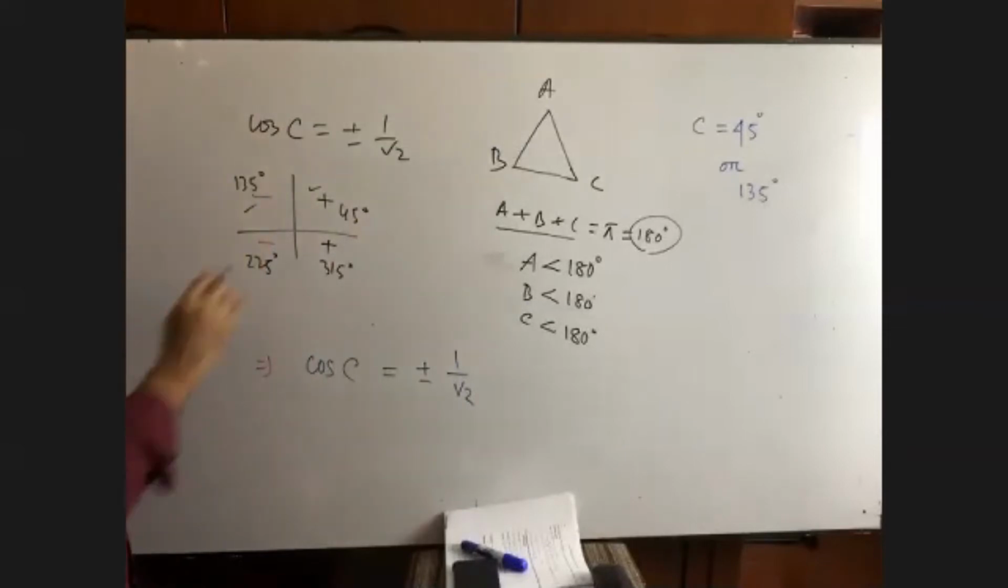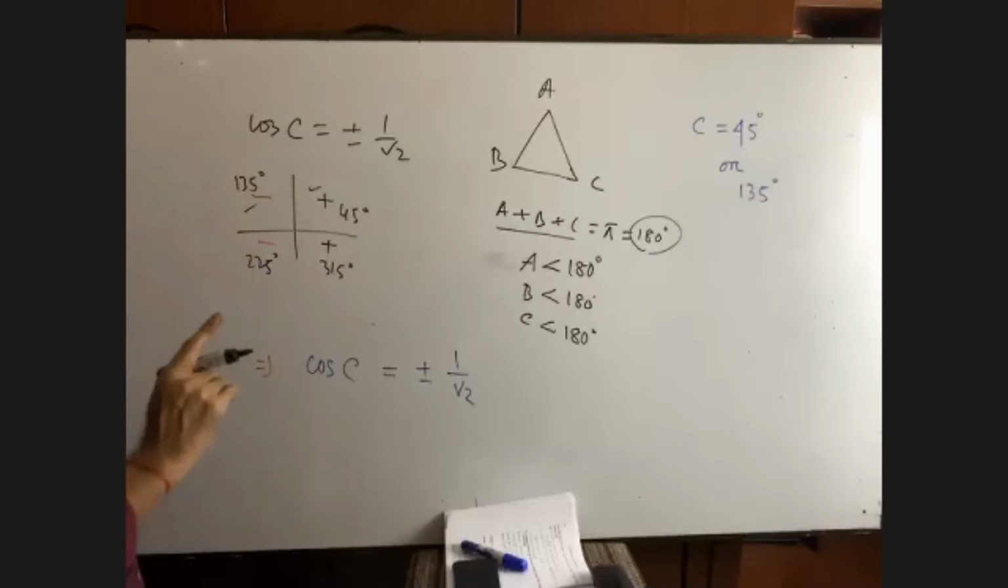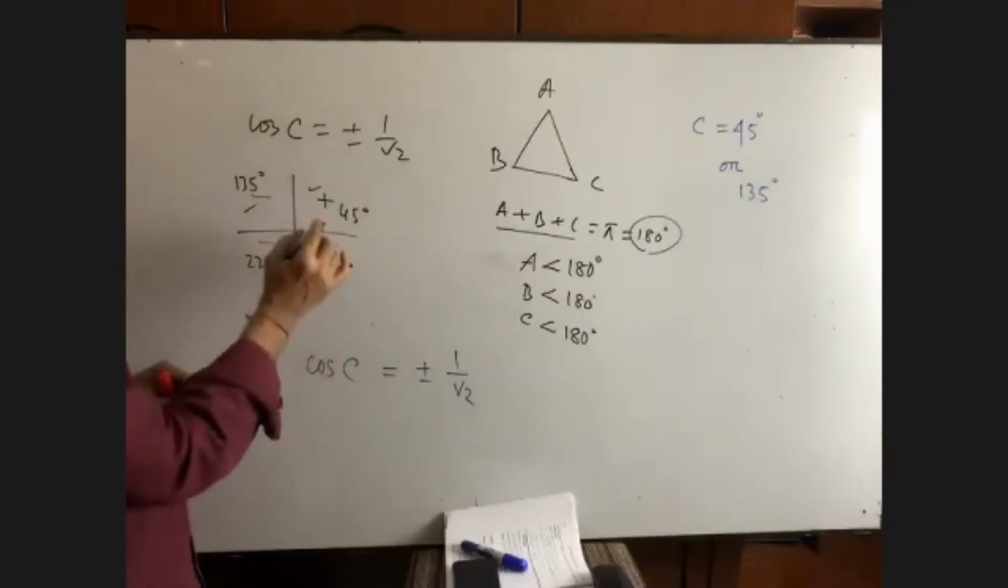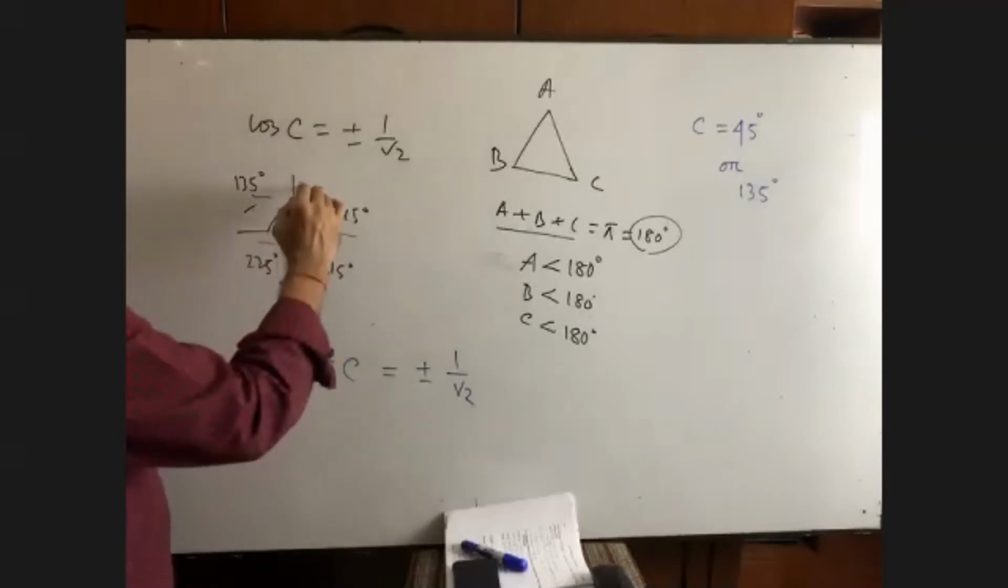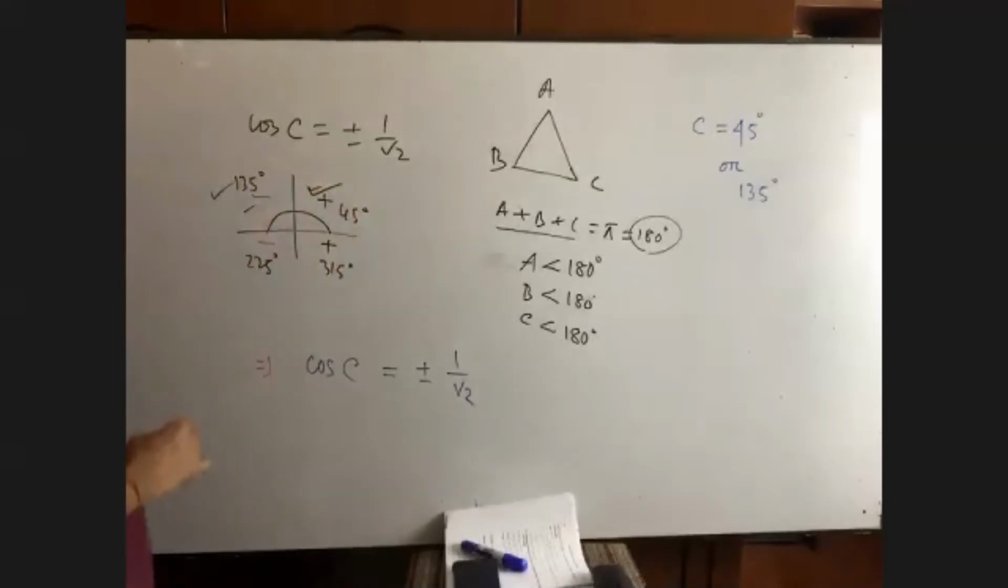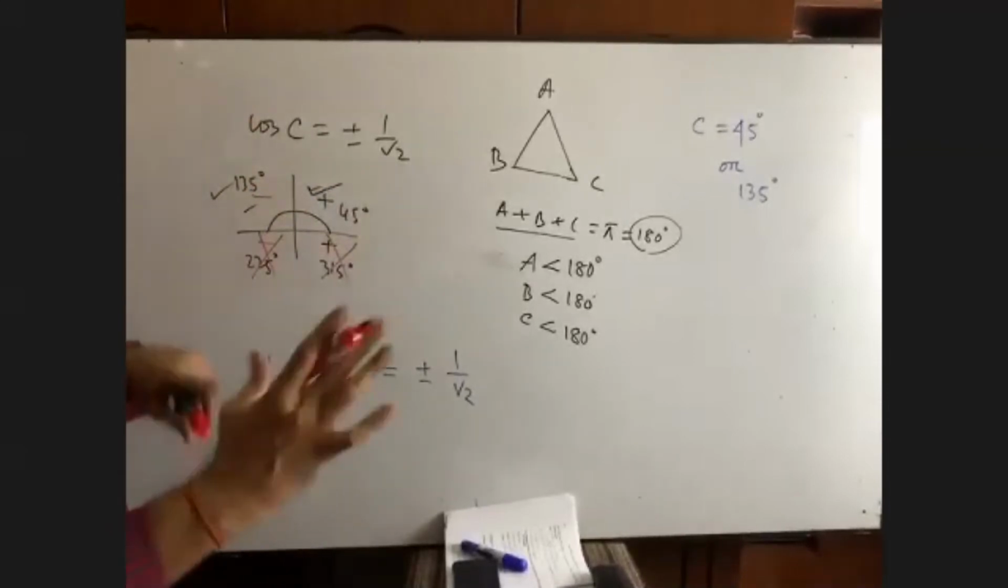Can you remember, please? 45 on, right? In this way, right? But our angle C won't be greater than 180 degree, right? So we have to find the value in the first quadrant and in the second quadrant. We will not have any value in the third and fourth quadrant, because both are greater than 180 degree.